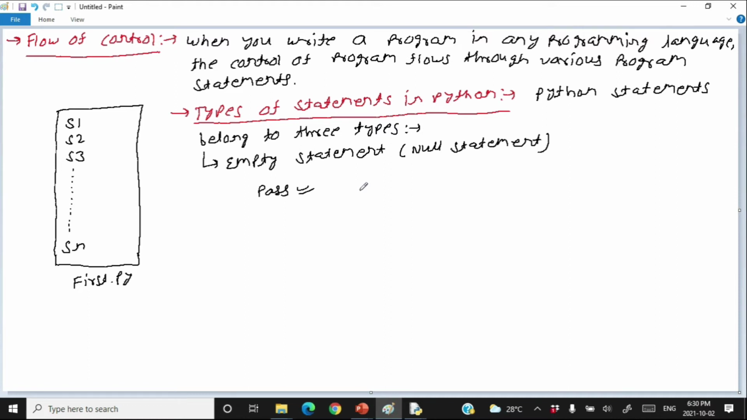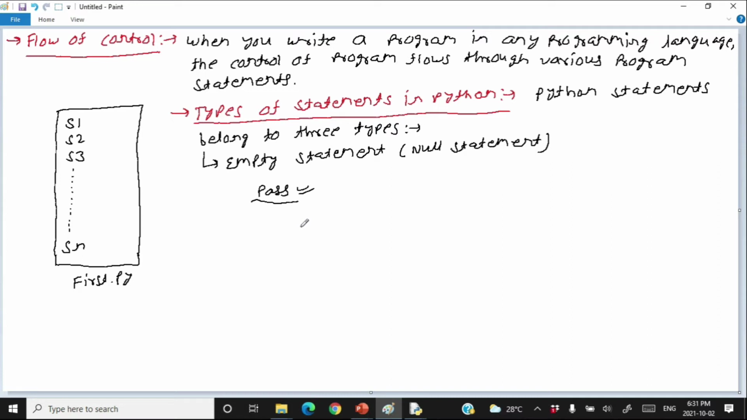There are a few occasions where the presence of a statement is compulsory, but logically you do not need any statement there. So there are certain conditions when you logically do not need any statement, but there is a compulsion of the presence of a statement at that position. In such cases, you can use pass, because pass means nothing, and if there is a compulsion of a statement, you can just write pass.